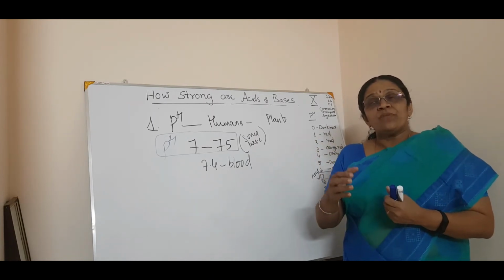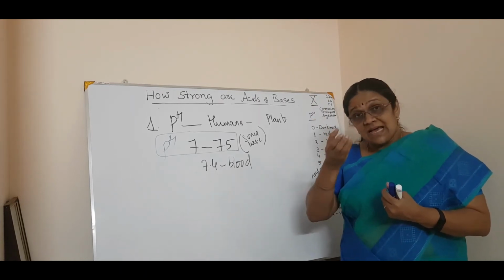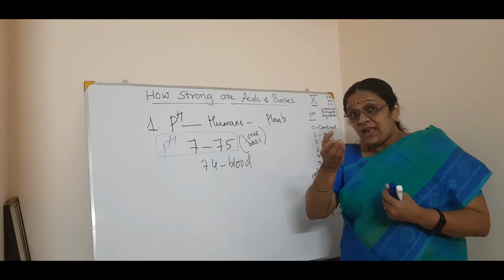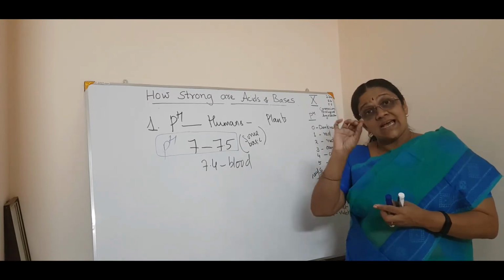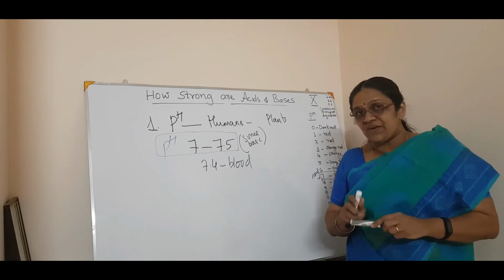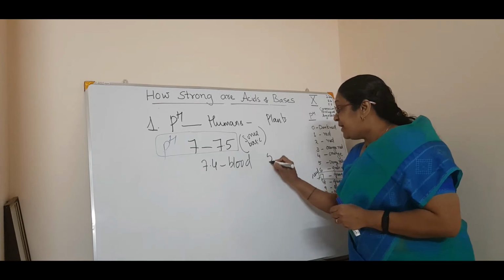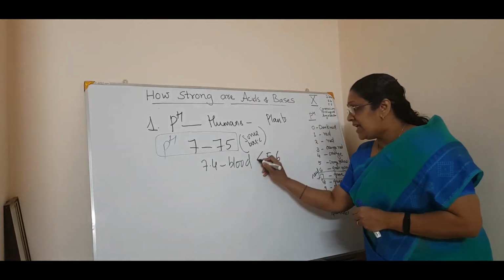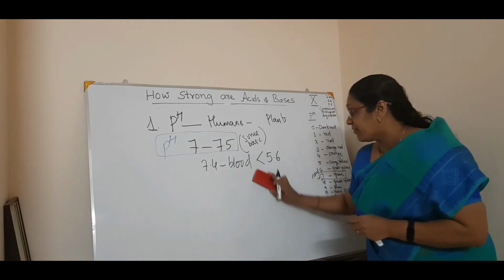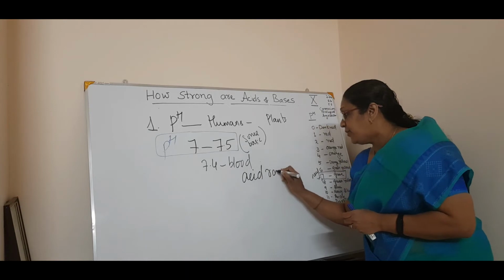So when acid rain comes, acid rain means what? Acidic. That means the pH will be less than 7. You know, correct? Now, when the pH is below 5.6, that is when we call it acid rain. Acid rain, you know.